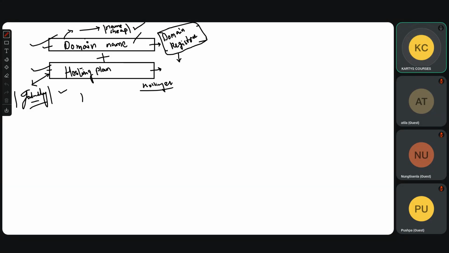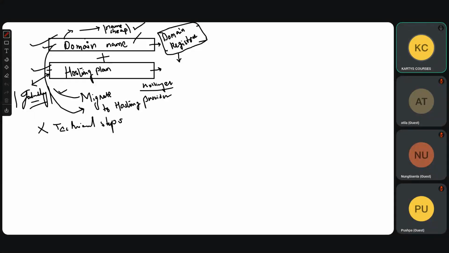Why? You have to transfer or migrate. This is a technical word. Migrate to the hosting provider. What do you have to migrate? The domain. This domain you have to migrate. While migrating, there are certain technical steps that you have to follow. If you make any mistake in these technical steps, this migration will not work.